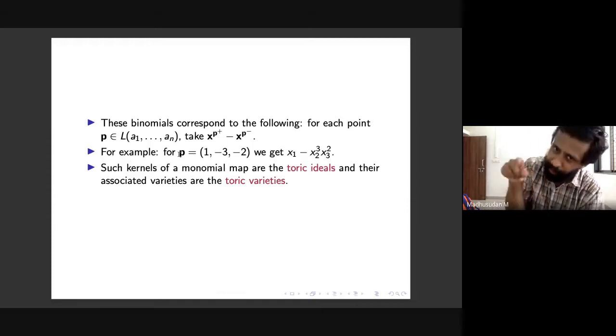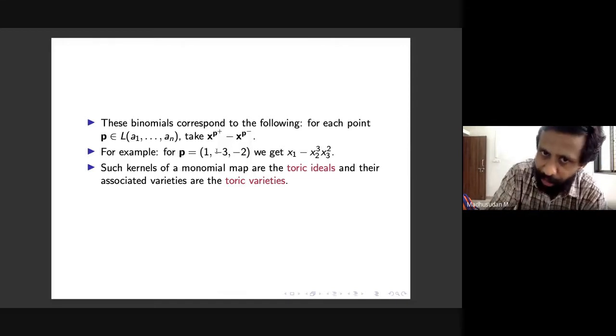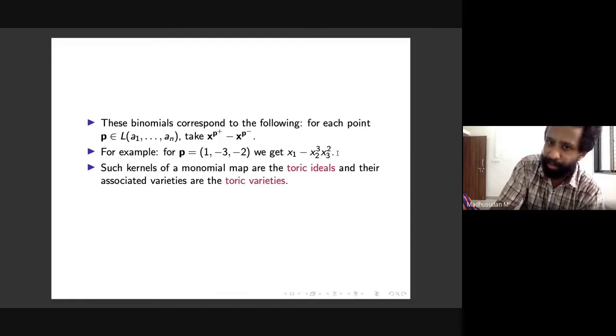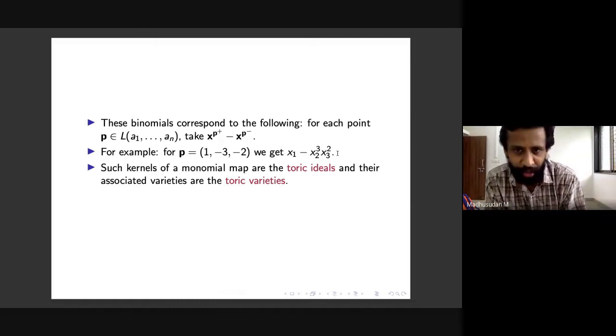So we write p as p plus minus p minus, where p minus also consists of non-negative coordinates. It will be (0, 3, 2), and that gives rise to the monomial x2 cubed times x3 squared. This is just to give you some intuition. We'll not really use this much.